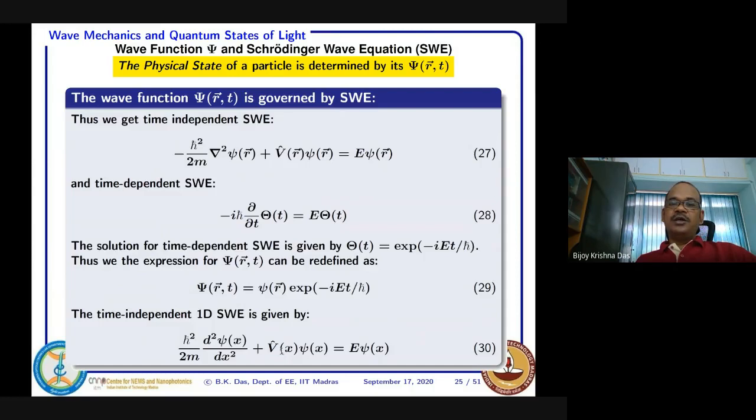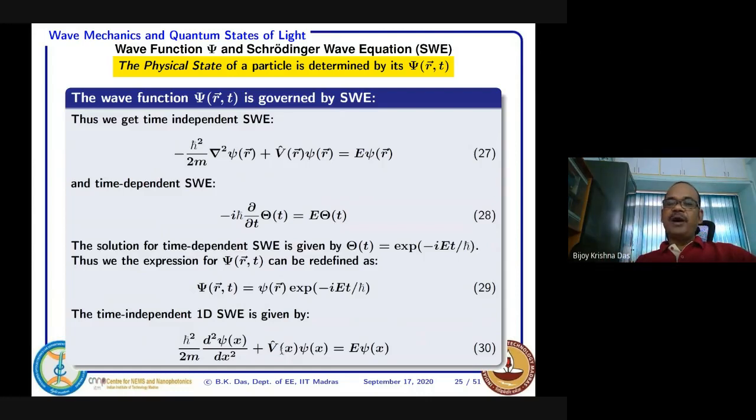So psi is something we have to understand a bit more. Psi is a mathematical function, a complex function, that is fine. But how can we extract practical information out of psi? This mathematical expression is given. Suppose we are doing some measurement of a quantum particle, that can be momentum, position, energy, anything. Our experimental measurement setup will give some value. But what would be the expectation of that value?